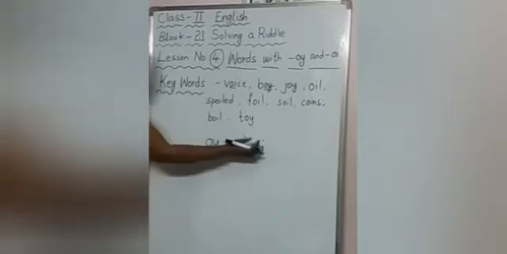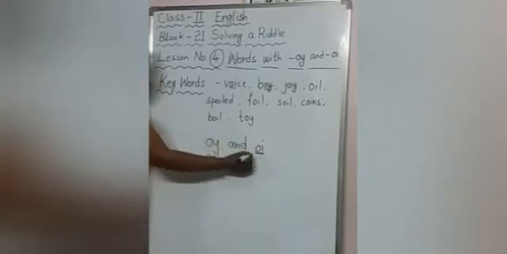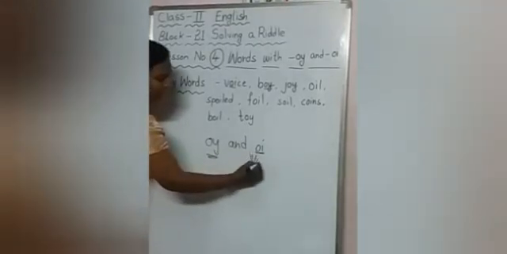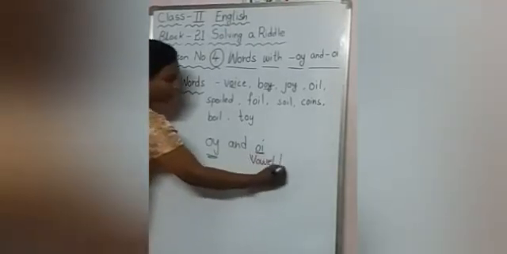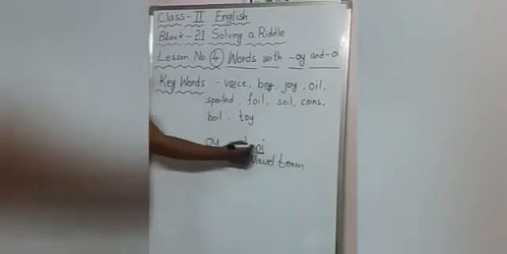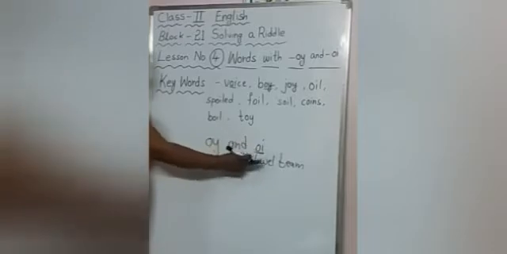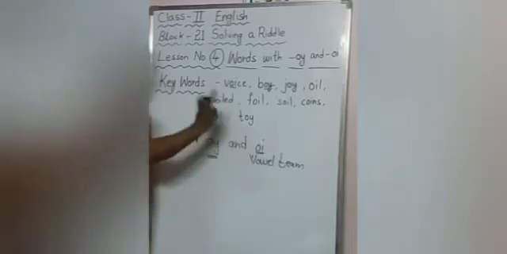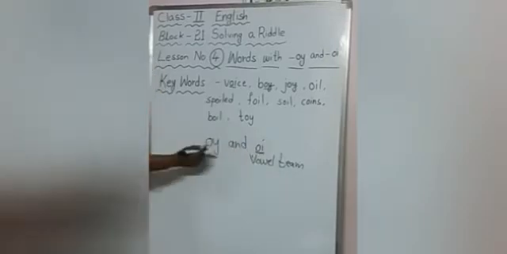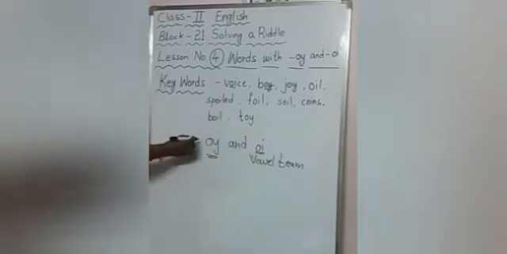When two vowels come together, what will we say children? We will say it as a vowel team. O and I. These two letters are vowels. When they come together, they make only one sound. So we call it a vowel team. O and Y. Yes, O is a vowel.